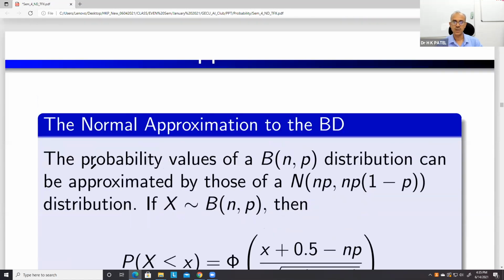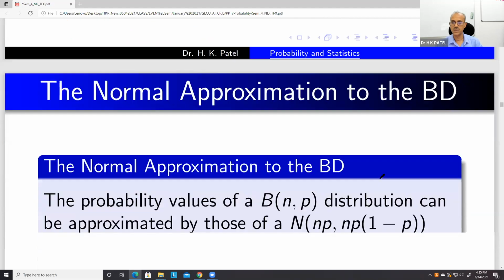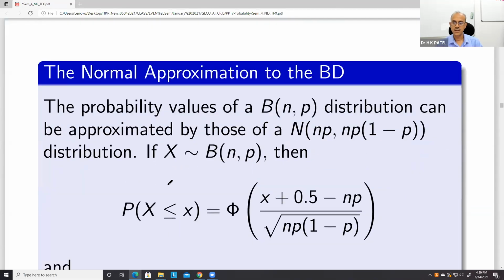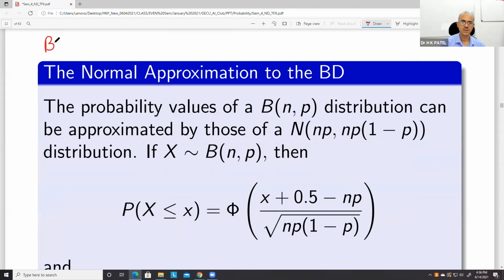So this is the normal approximation to the binomial distribution. Let us see how it is approximated. We know that the binomial distribution has two parameters, n and p. n is the number of trials, p is the probability of success.